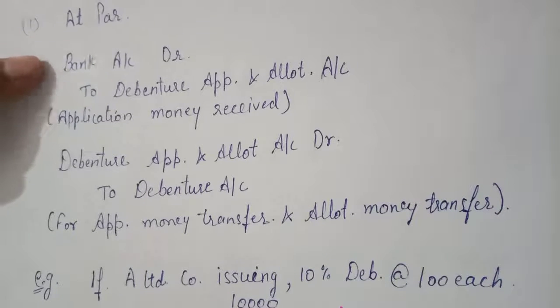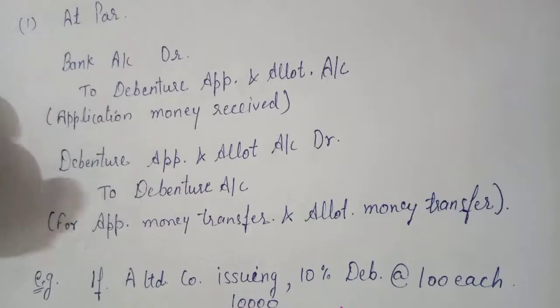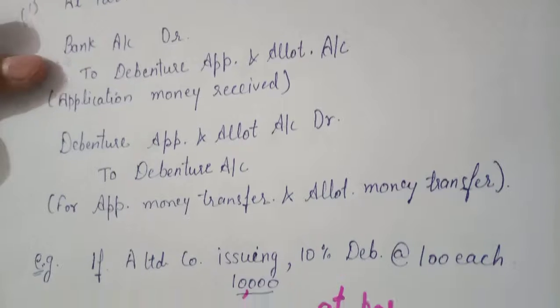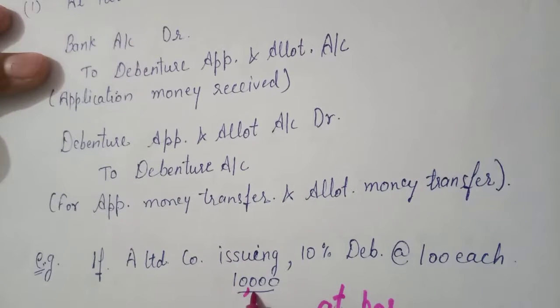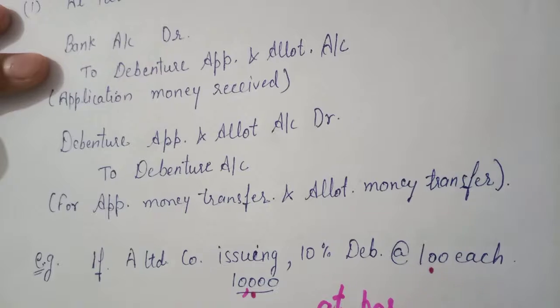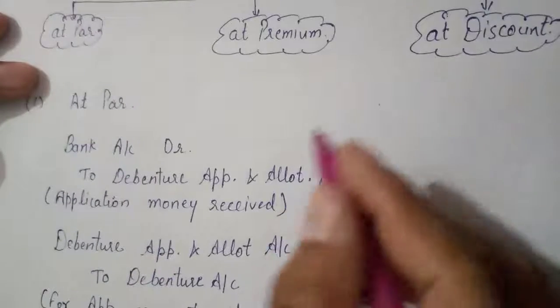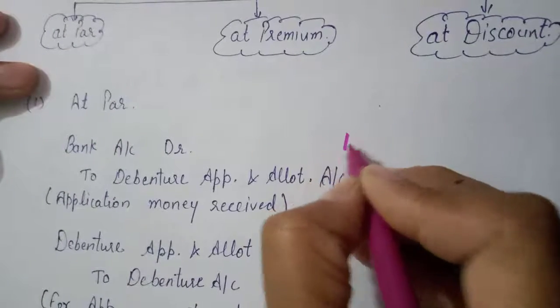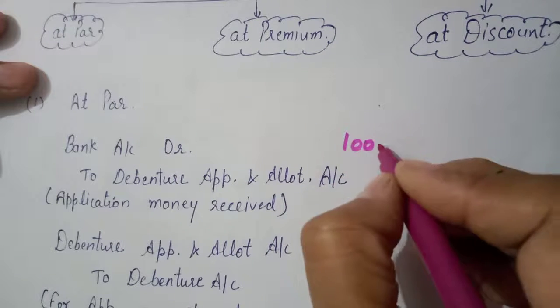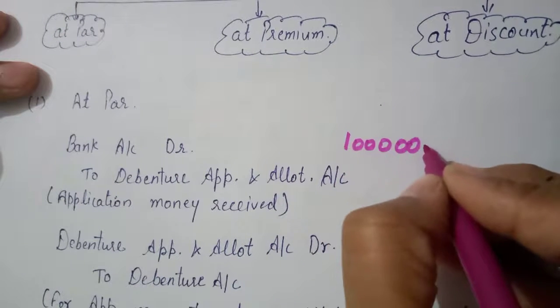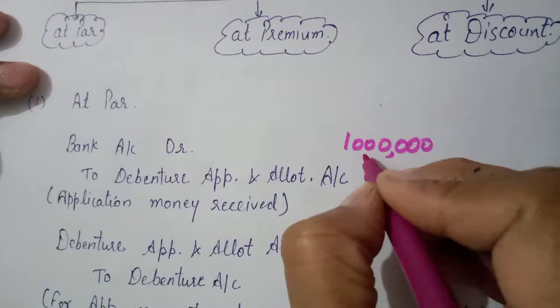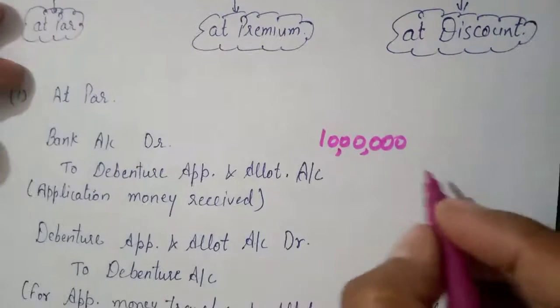The first entry will be bank account debit to debenture application account, and the amount will be 10,000 multiplied by 100, that is 10 lakh.